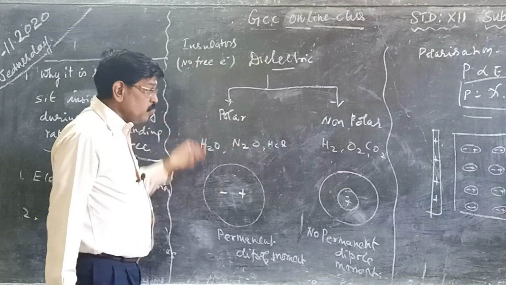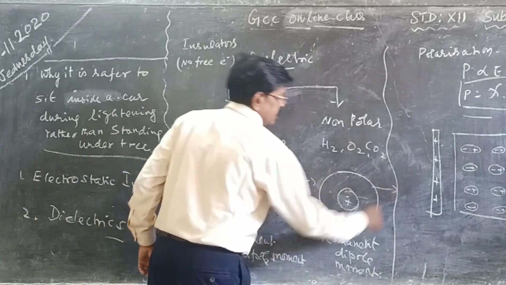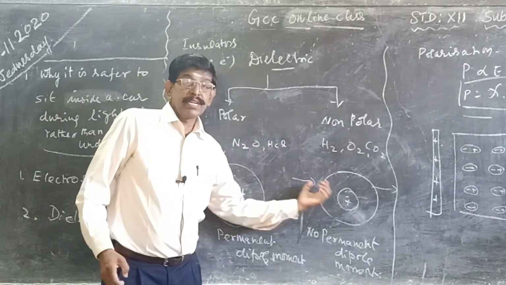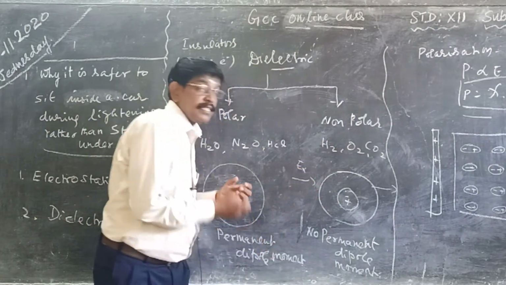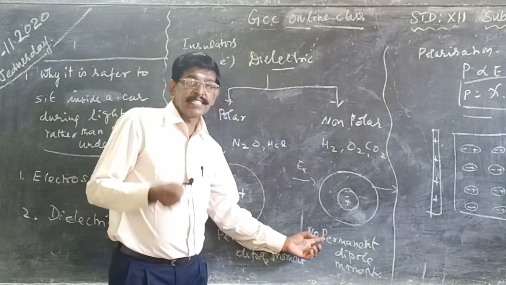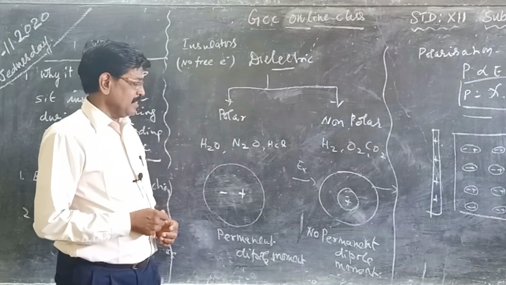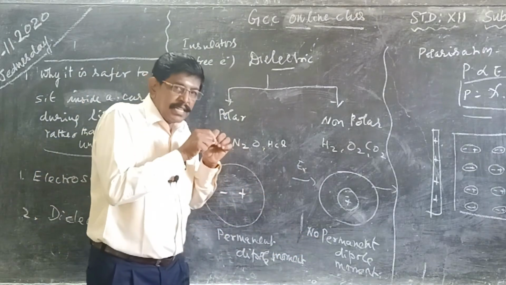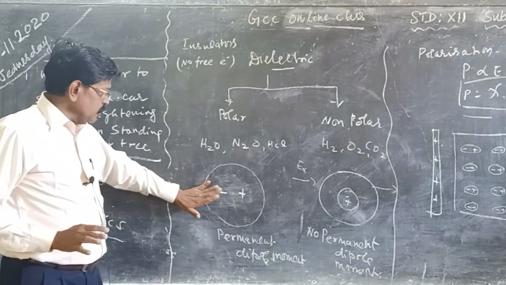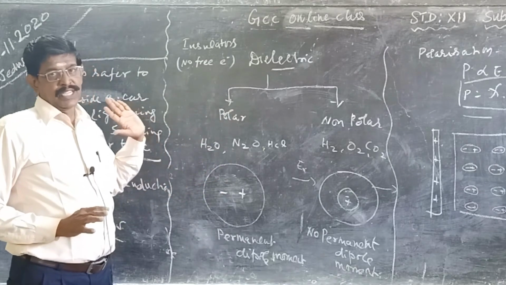Suppose when we are placing it in an external electric field, there may be a separation of positive and negative charges because of the external electric field. Then in that case, an induced dipole moment will exist. When the electric field is stopped, once again there is no permanent dipole moment. But in a polar molecule, there is always a permanent dipole moment.